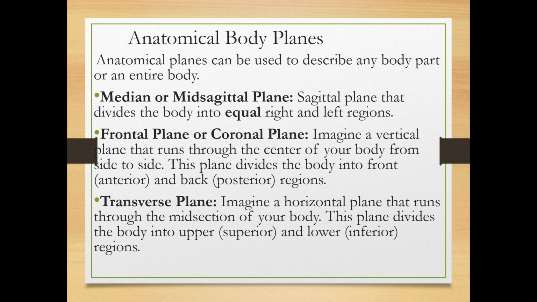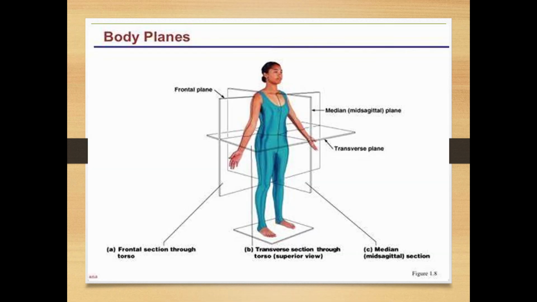Median plane divides the body into two equal parts, right and left region. Frontal plane or coronal, it divides the body side to side, anterior and posterior, or front and back. Transverse plane, horizontal, upper and lower, superior and inferior. See here, the median plane divides the body into right and left. Frontal, sidewise, divides the body front and back. Transverse divides the body upper and lower. It's a horizontal plane.